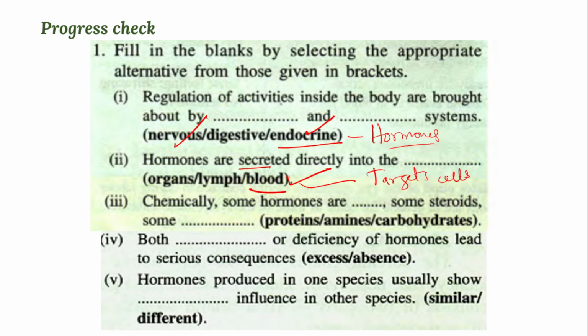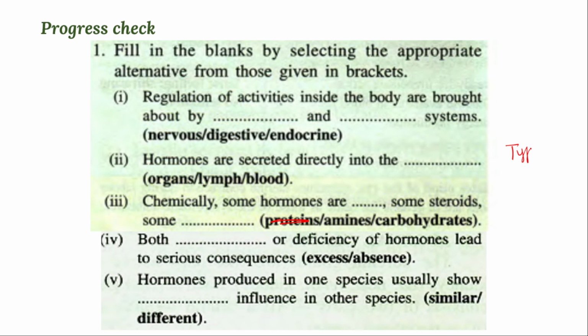And then the third question is chemically. We already know the types of hormones, right? First one is called peptides, second one is called amines, and third one is called steroids, right? To confuse people, proteins is also given. This is not the case.